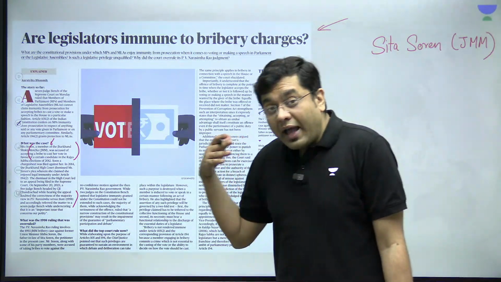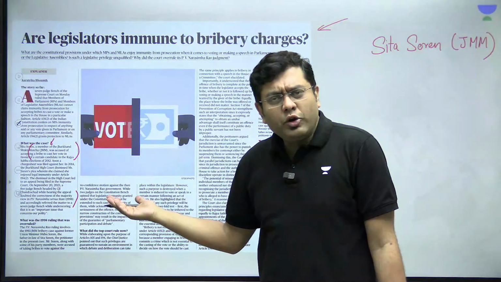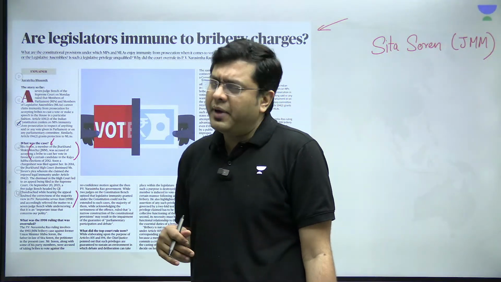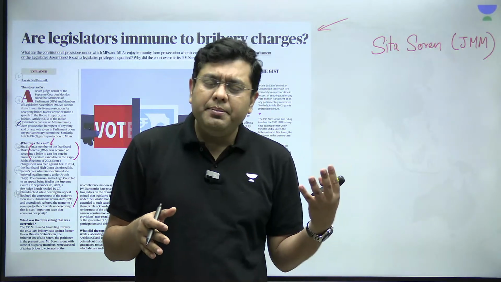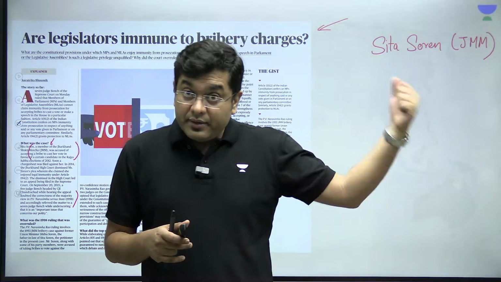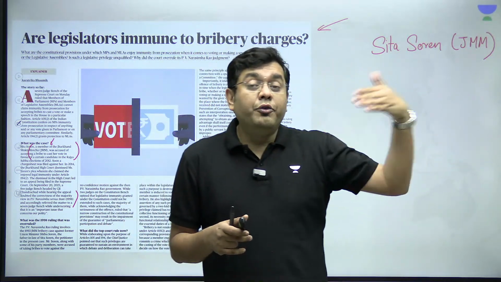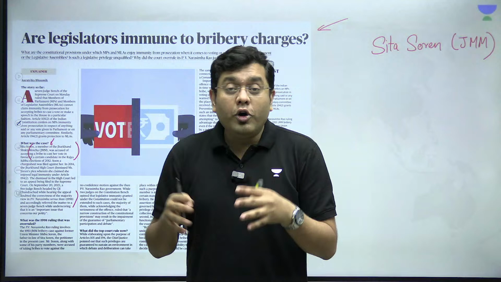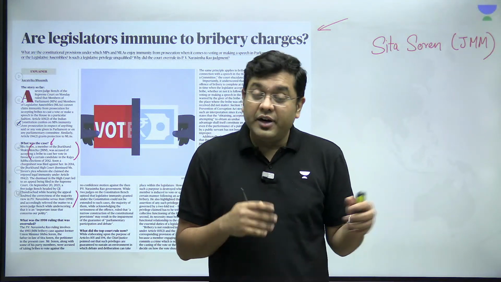Now, that particular case was also much in the news and in the headlines at that point of time, because many members of parliament were seen openly taking a bribe for casting their vote against the no confidence motion for the government.